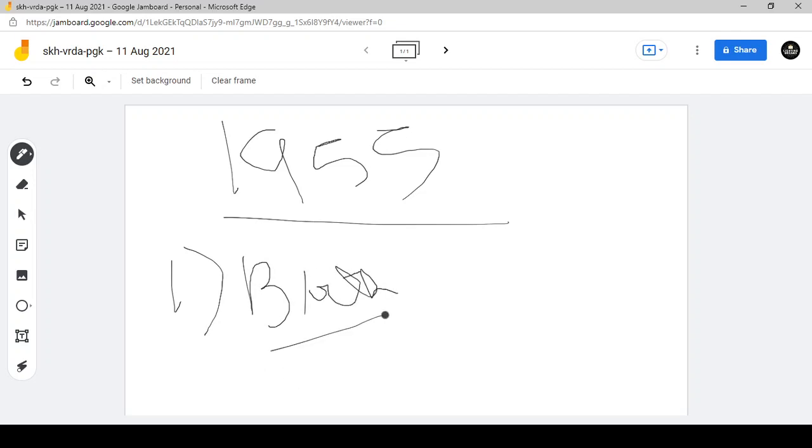First is birth, second is citizenship by descent, then registration, naturalization, and by incorporation into the territory of India. These are the 5 ways by which citizenship can be acquired in India.